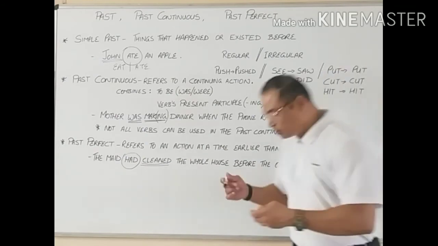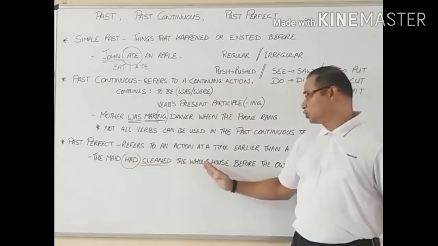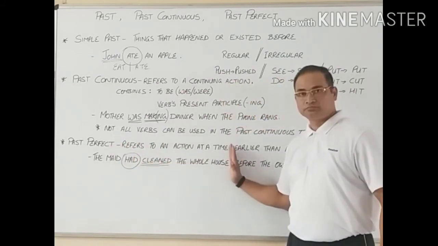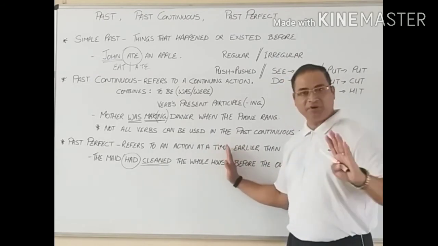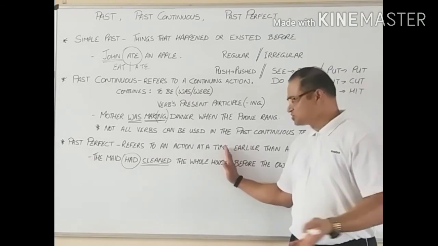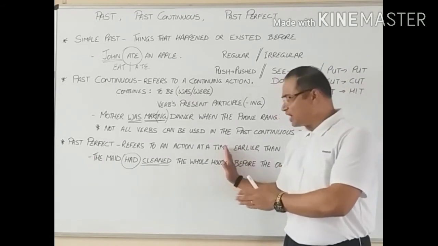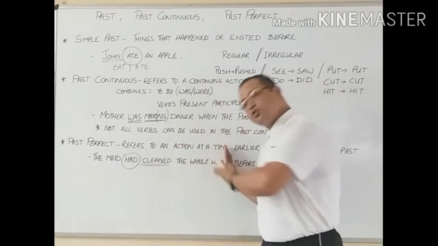And now I can also write the sentence like this: the maid had cleaned the whole house. But it doesn't come in perfectly. There's something wrong with the syntax. Instead of using the perfect tense there, I could have said, the maid cleaned the whole house.